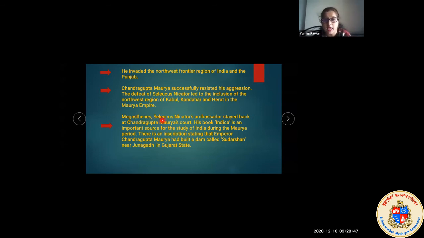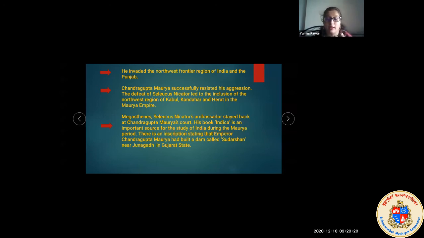Megasthenes, that is Seleucus Nicator's ambassador, stayed back at Chandragupta Maurya's court. He was the main ambassador in the court, and he stayed back. He said that even if Alexander is not ruling, even if Seleucus is not ruling, he was ready to work under the Maurya court. His book Indica is an important source for the study of India during the Maurya period.